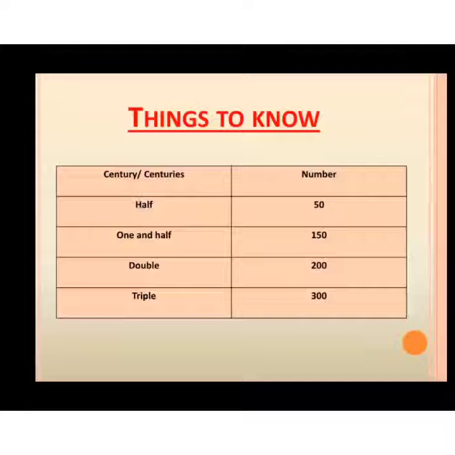When you talk about 1.5 century, it means 150, because 1.5 century means 1 century plus half century. So 100 plus 50 is equal to 150. Similarly, double century means 200 and triple century indicates 300.